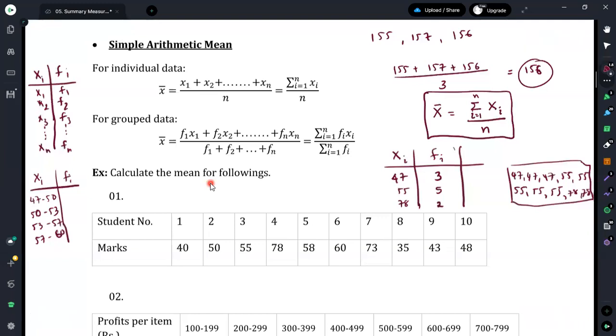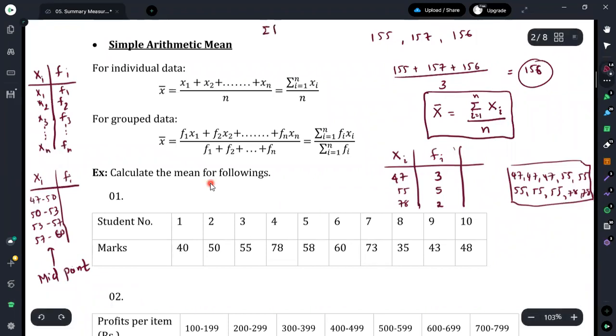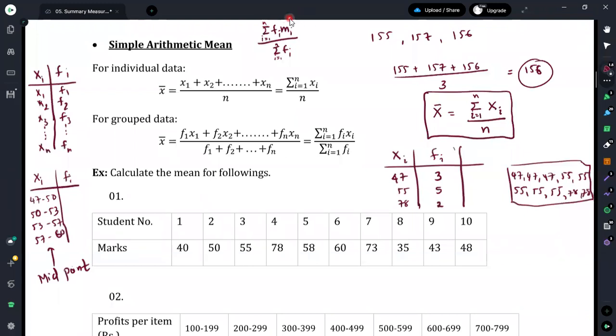If you have classes, instead of xi, what we take is the midpoint of the class. Here, instead of the class values, we first need to take the midpoint. Therefore if you have classes, our xi value would be the class midpoint. In some situations you may see an equation like the summation of fi times mi, where i goes from 1 to n, divided by the summation of fi, where i goes from 1 to n. Here mi stands for the class midpoint, because we have some classes.